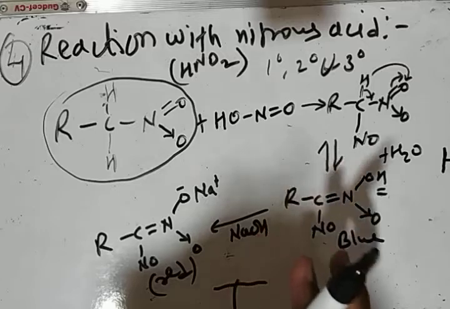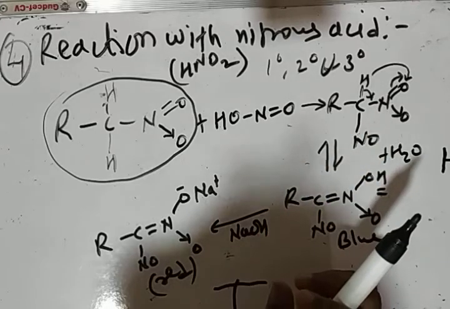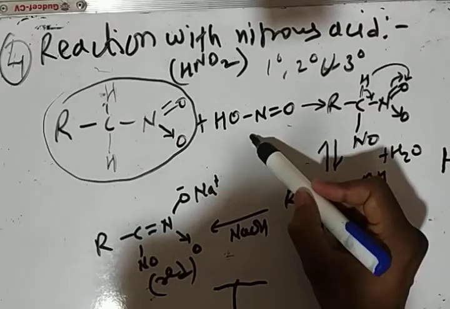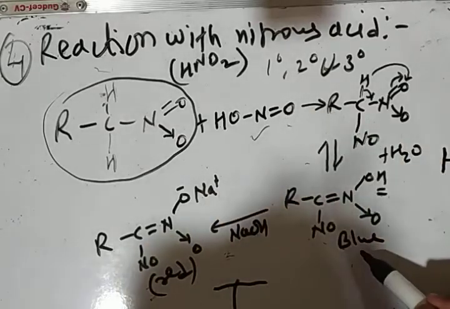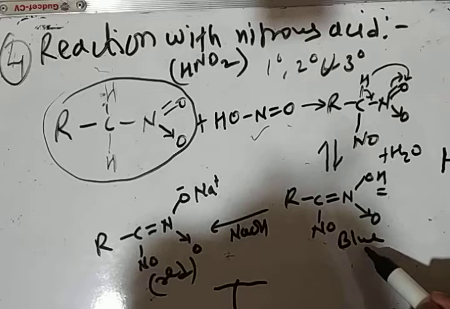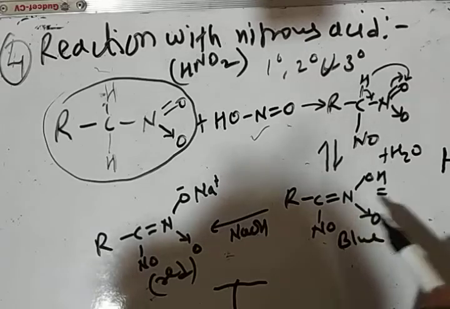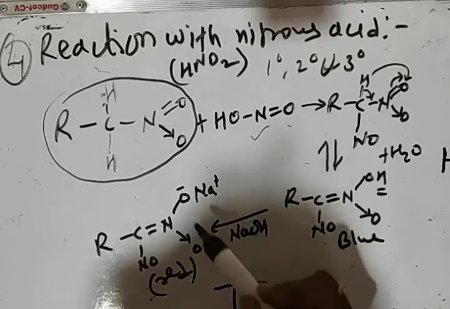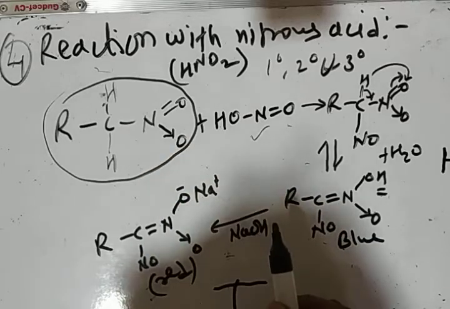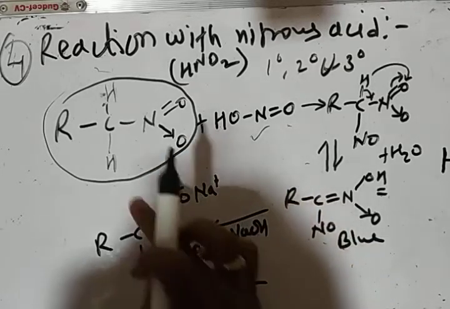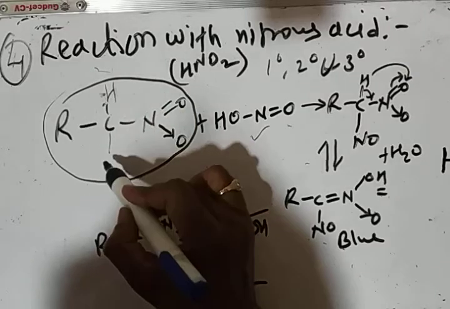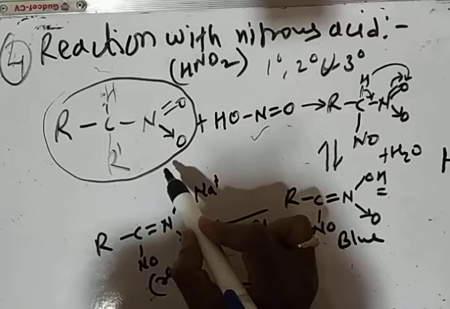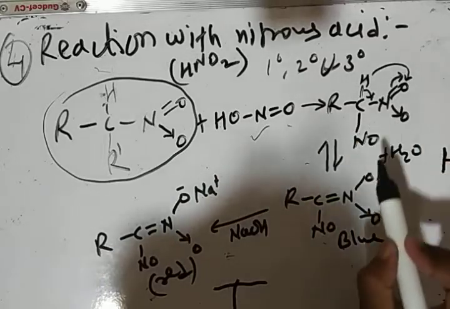Yes. What is the test for primary nitroalkane? This nitroalkane on reacting with nitrous acid gives a blue colored solution. That blue colored solution turns to red on reacting with NaOH. Then we can say that the compound is primary nitroalkane. If the compound is secondary nitroalkane, meaning R-CH-R-NO2, here nitrosylation occurs.